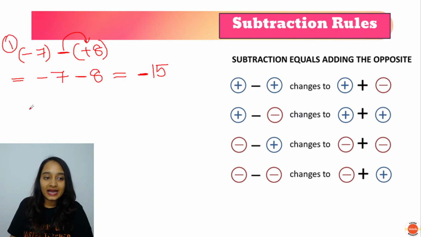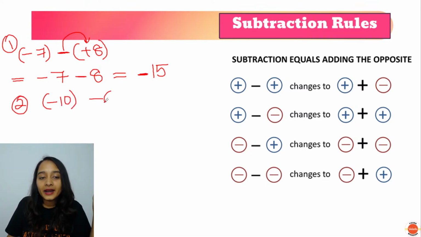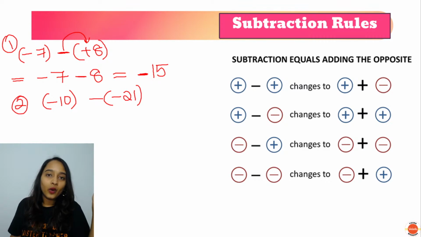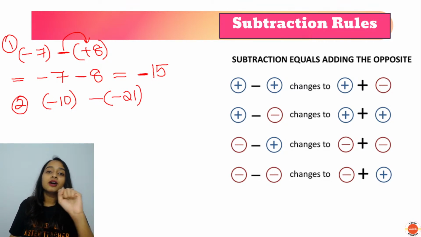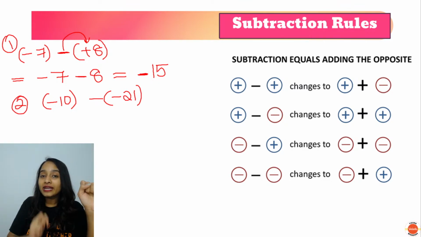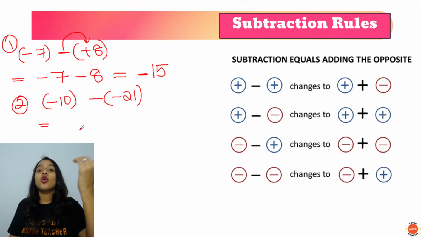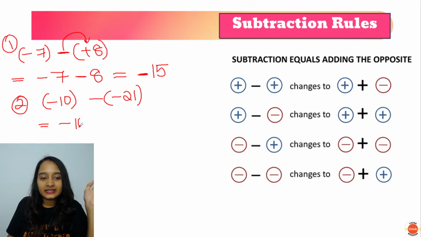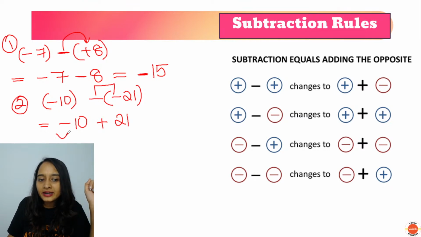This is one example. Let's take another example. -10 minus of -21. So what are you doing here? You're subtracting two negative integers. But first, what do we do before you subtract? Open the brackets. -10 minus of minus will become +21. Now what has happened? Here we have a negative number and here we have a positive number.